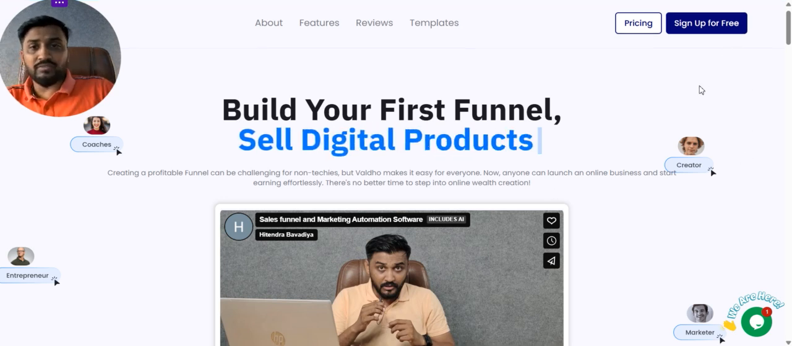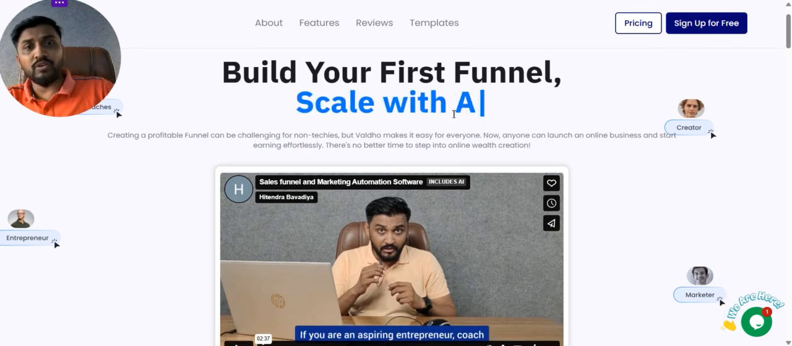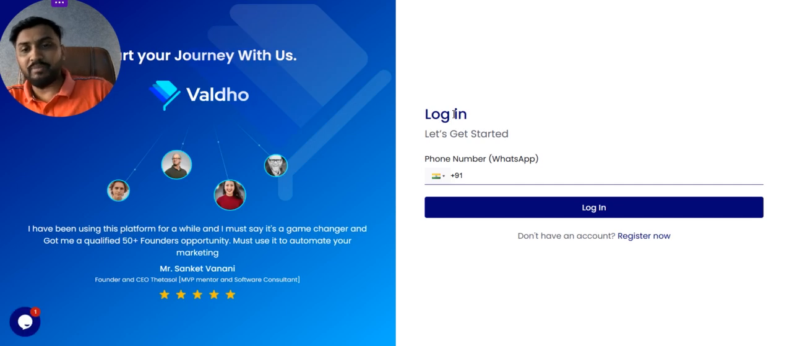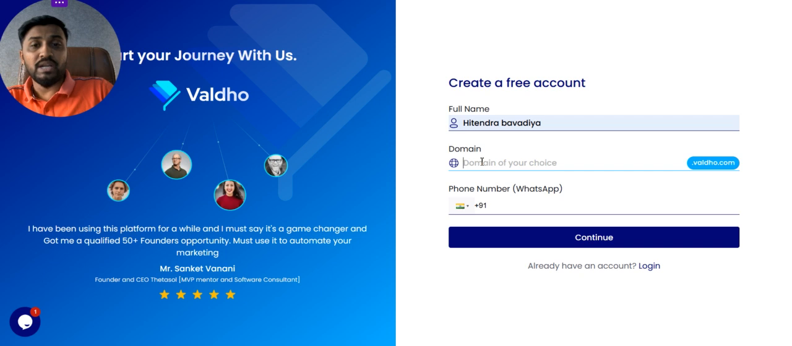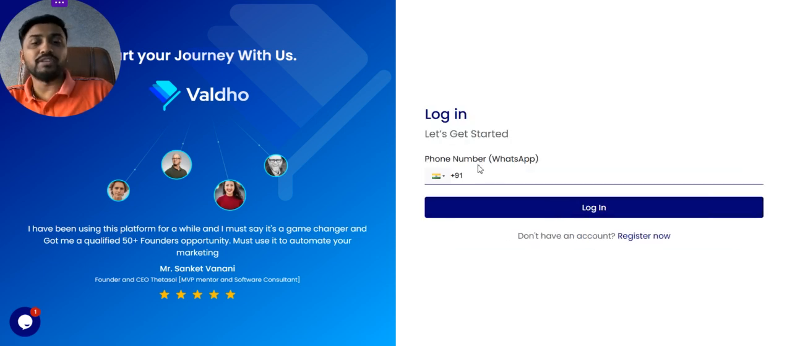As soon as you land on this website, you will see Sign up for free. When you click on this button, you will land on the login page. If you have an account, you can directly enter your WhatsApp number and log in with that number. If you are new and want to create a new account, just click on Register now. Enter your full name, and the domain in small letters without any space. Write any domain you want. We are providing one free subdomain. Then enter your number, and once you are done, click on the continue button. Once you have entered the number, you will get your account.